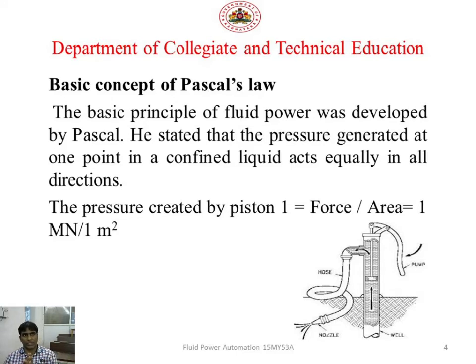The pressure created by a piston is equal to force divided by area. So pressure is nothing but force divided by area. We can deal with it in Newton per meter square, Newton per millimeter square, or Newton per centimeter square, as per the requirement given in the problem. You should know the unit of pressure is force per unit area, that is Newton per meter square or Newton per mm square.